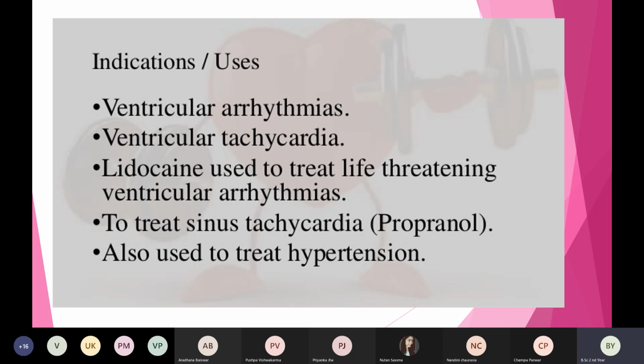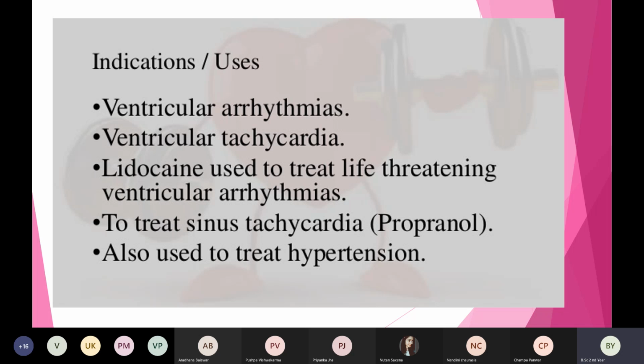It means the electrical impulse is not transported from the AV node to the bundle of His, from the bundle of His to the right and left bundle branches, and then to the Purkinje fibers. If there is any obstruction in between, and no proper way for the electrical signals to pass, that can lead to ventricular arrhythmias.